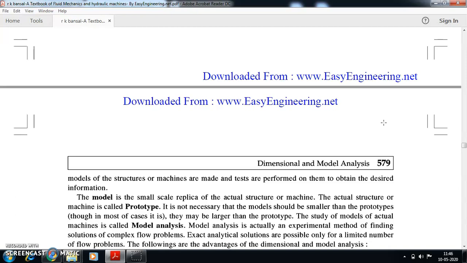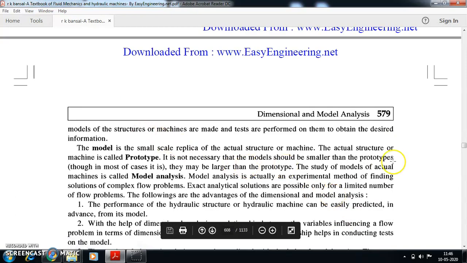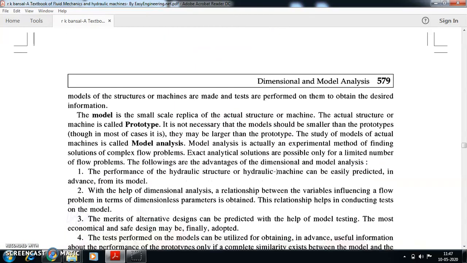So a model is nothing but a small replica of the actual structure or the actual machine. The actual structure or the actual machine, you can call it a prototype. And it is never necessary that the model has to be smaller. It can be larger than the prototype also. Whatever experimentation you do on these models, you call it model analysis.